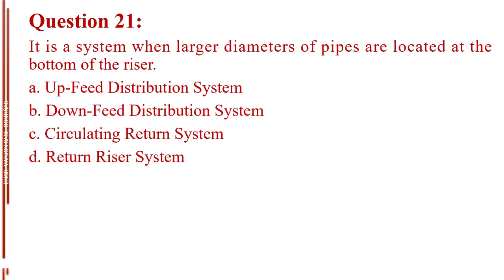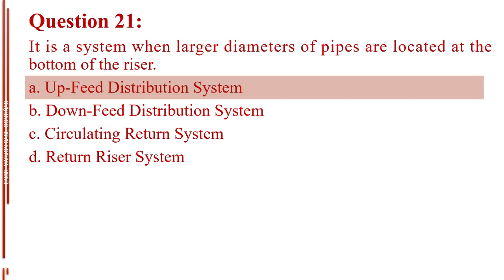Question number 21. It is a system when larger diameters of pipes are located at the bottom of the riser. Letter A, up-feed distribution system. Letter B, down-feed distribution system. Letter C, circulating return system. Letter D, return riser system. The answer is letter A, up-feed distribution system.